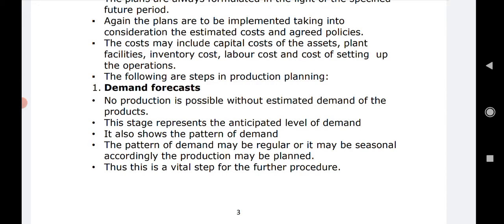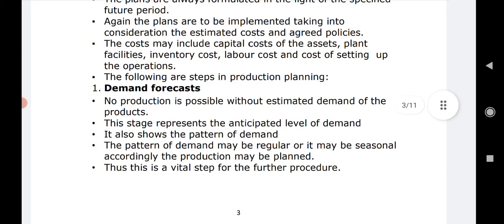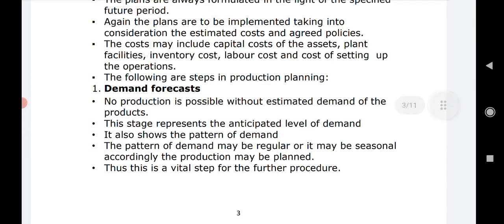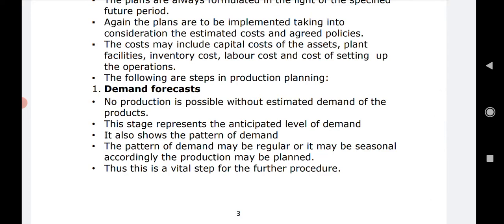Naturally, plans are made keeping in mind the future, the future demand, and the resources. At the same time, when the plans are to be implemented, we have to consider the estimated cost and the unit's own policies, and then implement the plans. So the cost may include many costs like the capital cost of assets, maybe plant facilities, the inventory cost, labor cost, cost of setting up the operations, material handling cost. So many types of costs are involved.